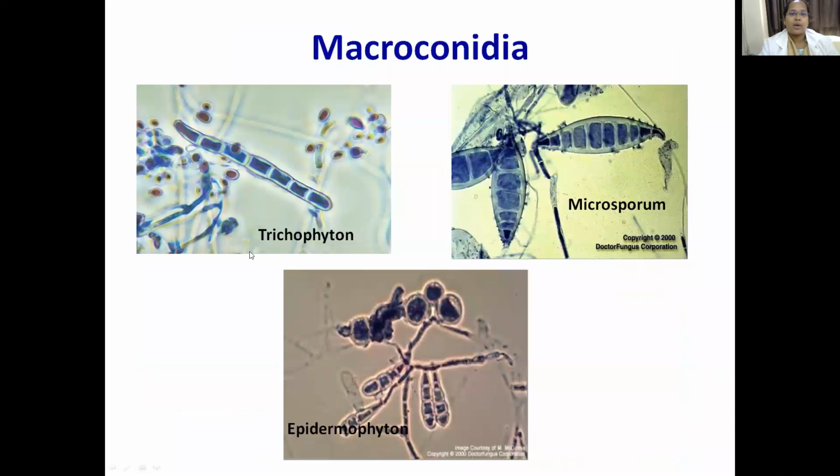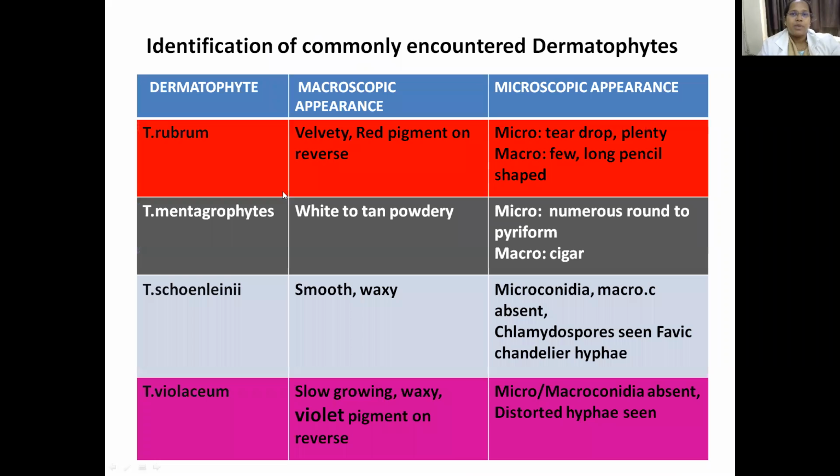So this is the macroconidia of Trichophyton. As I told you, this is pencil shape. This is Microsporum and Epidermophyton. This is spindle shape, this is club shape, and this is pencil-like. Right. So how do you identify these dermatophytes in culture? What is the typical macroscopic appearance and what is the microscopic appearance?